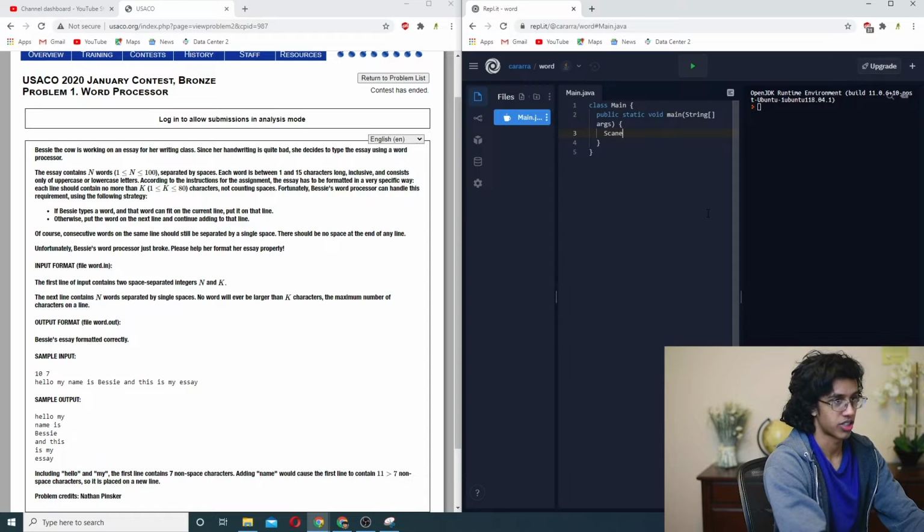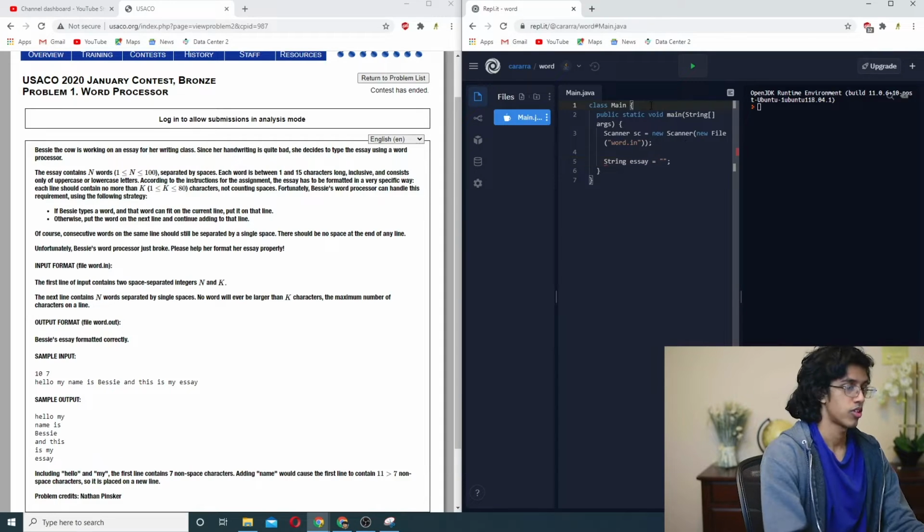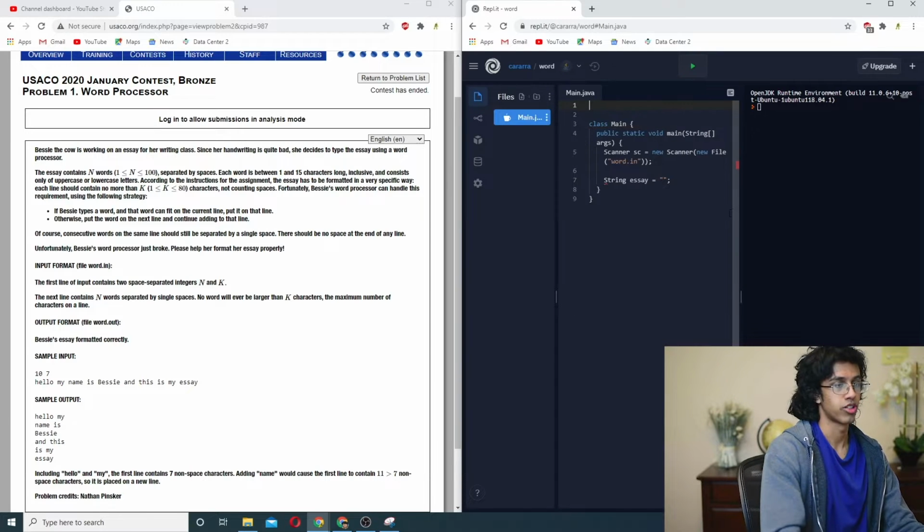Okay, so we'll take our scanner. Scanner is equal to new Scanner, new File word.in. Let's go. So now the first thing we need is something to store our final essay, right? So we'll have String essay equal to nothing, and it'll slowly add to it. Oh no, I gotta import java.util whatever nonsense. Probably shrink this.